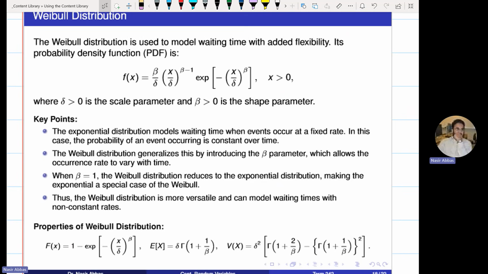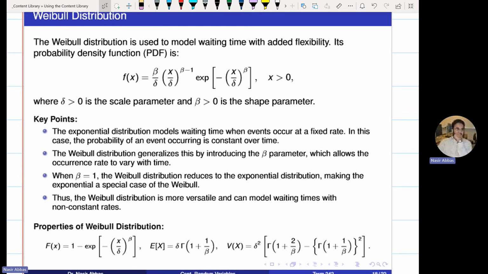So here are the key points. Exponential distribution models the waiting time when the rate of event occurrence is fixed, whereas the Weibull distribution generalizes this by introducing another parameter beta, which allows the occurrence rate to vary over time, either increase over time or decrease over time.